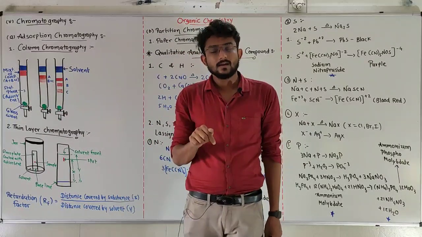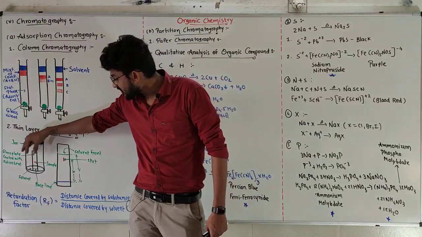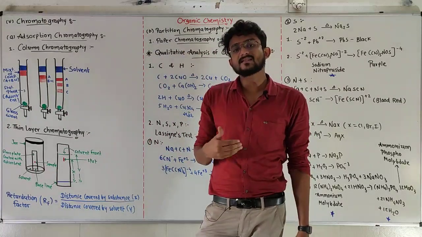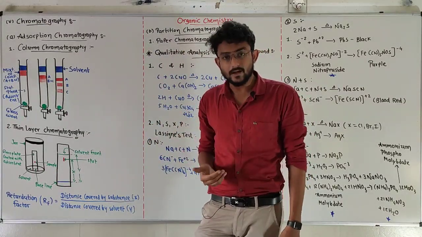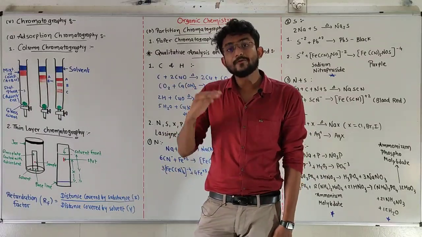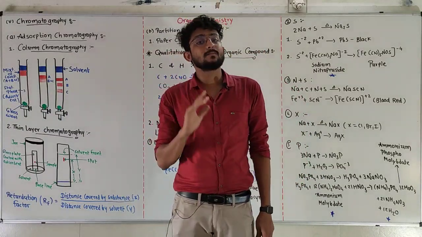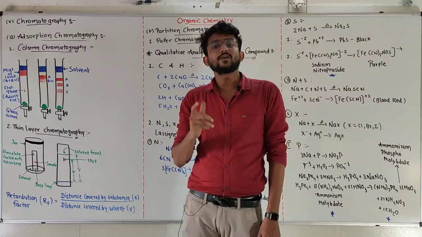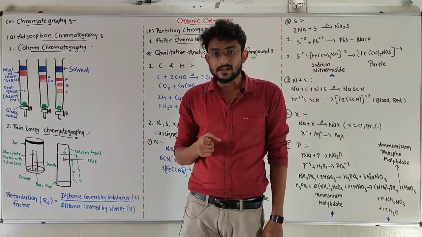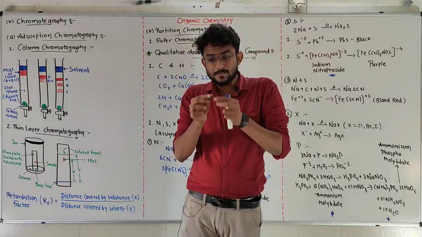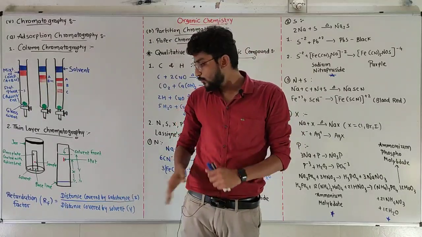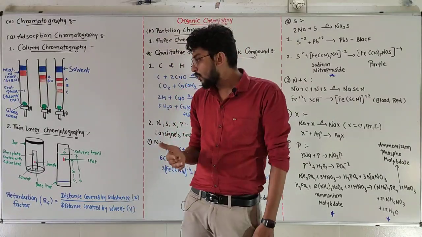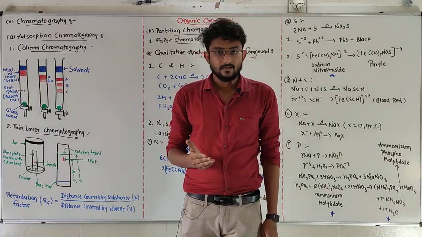The second method to see it: we put some iodine crystals inside the jar so that our substance will absorb iodine and be seen as a brownish color. Or else, if we are testing for amino acids, we spray ninhydrin on the plate so that we can see the spread of amino acids on our TLC plate or chroma plate. This is called thin layer chromatography.